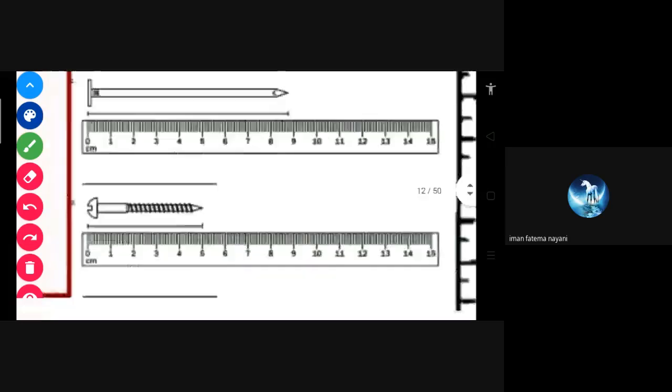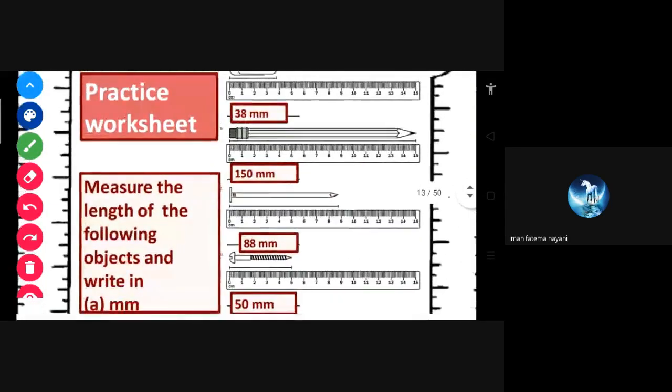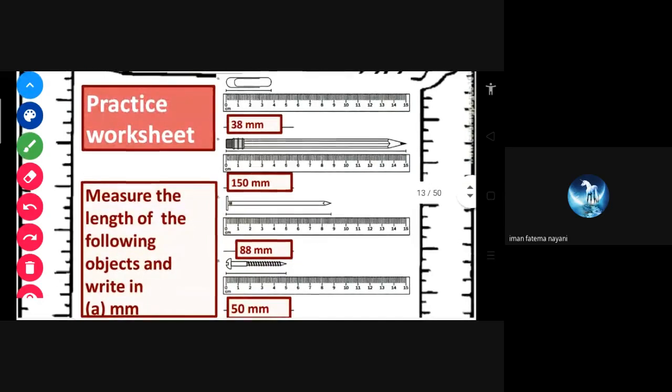Now I think everyone has got it, so you can see the answer: 38 millimeter, 150 millimeter, 88 millimeter, and 50 millimeter. Is there any doubt? No, ma'am, nothing. Okay. You just have to count that small arrow from that zero to where it ends.